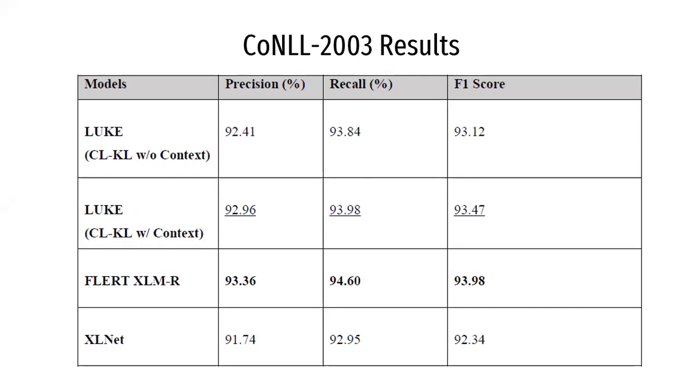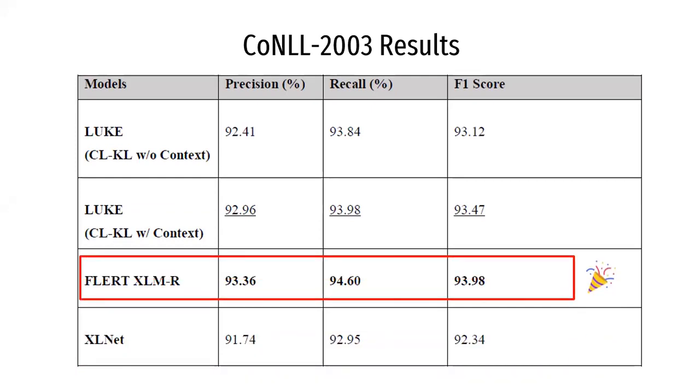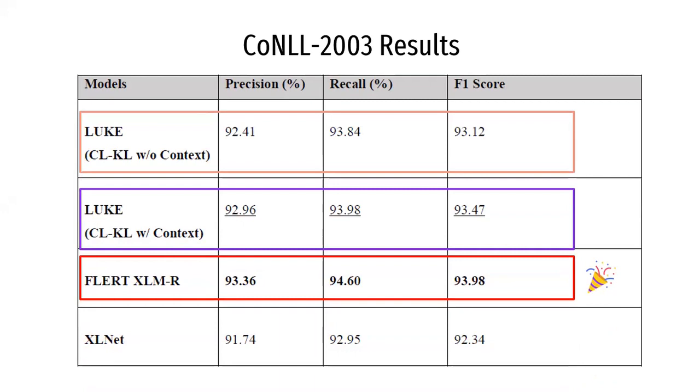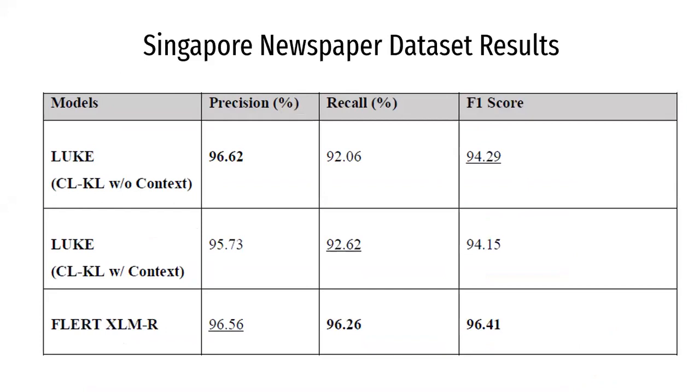So based on experimental results for the benchmark dataset, the flat XLMR had outperformed all the other models in terms of precision, recall, and F1 score, while the CLKL with external context retrieval performed the second best. In addition, the CLKL without external context only fell behind second place by 0.35%. In accordance with our objective to build a location NEM dictionary, we then applied the top performing models on the Singapore datasets and evaluated their effectiveness in extracting location entities.